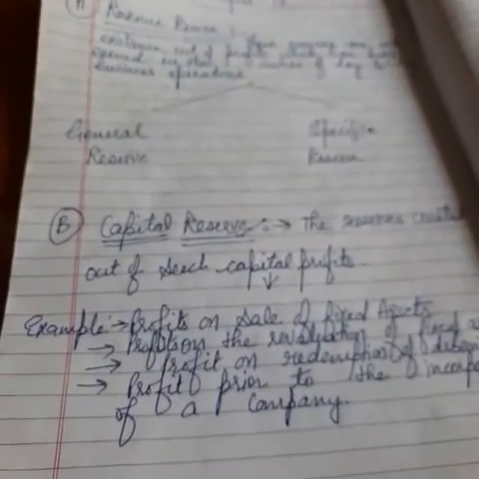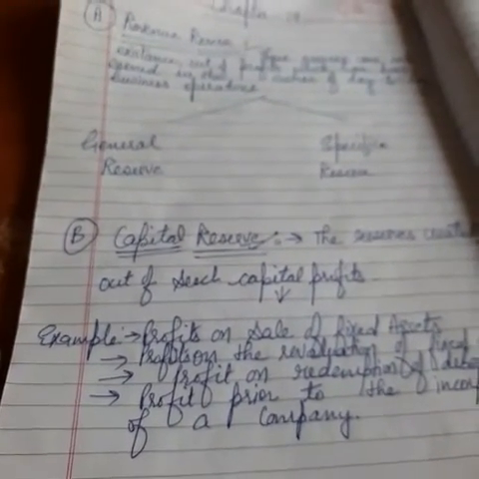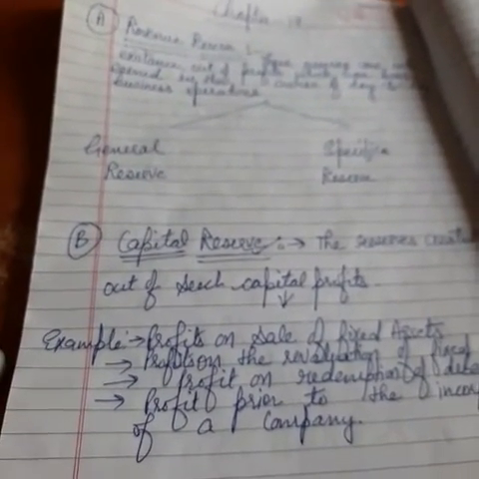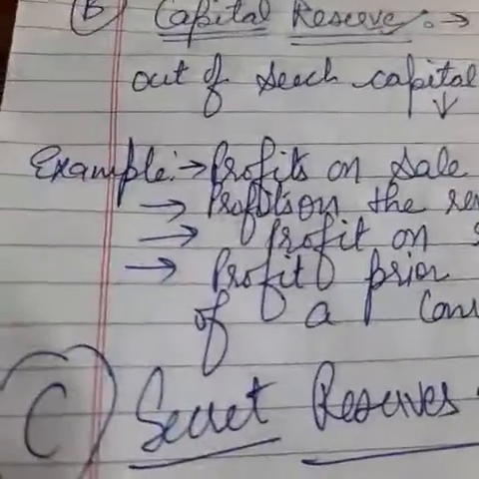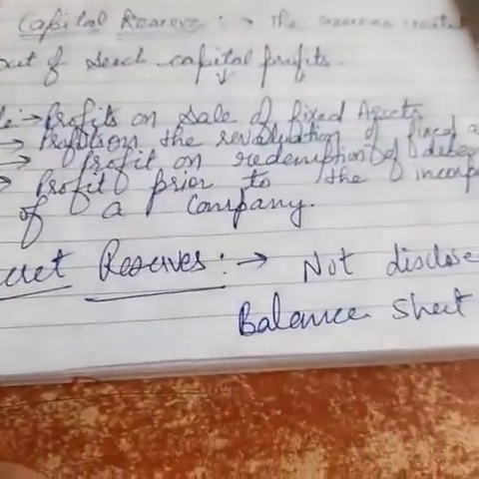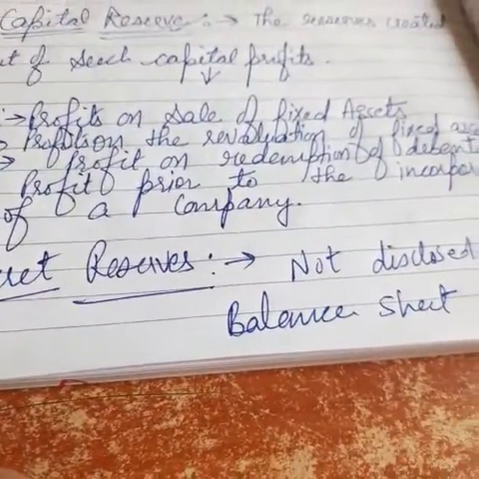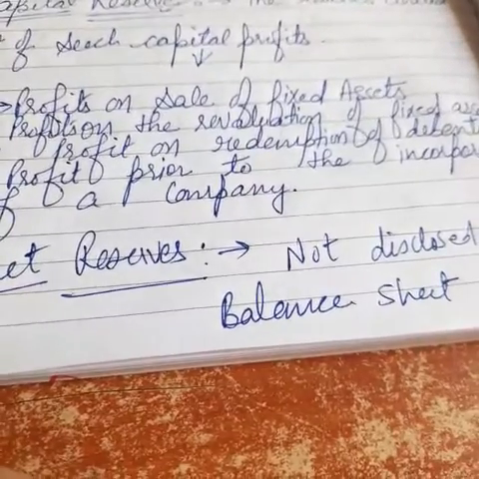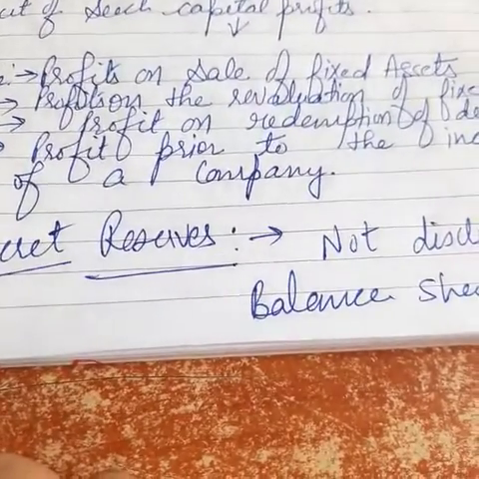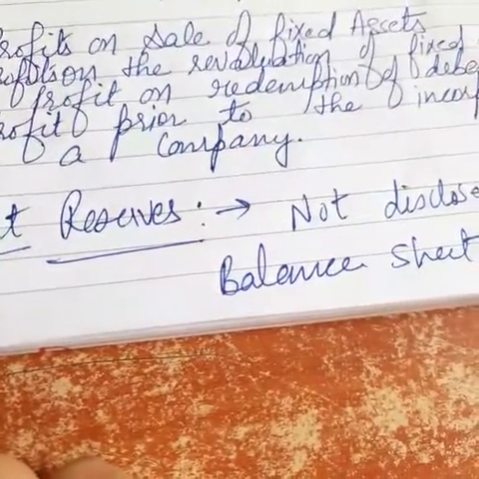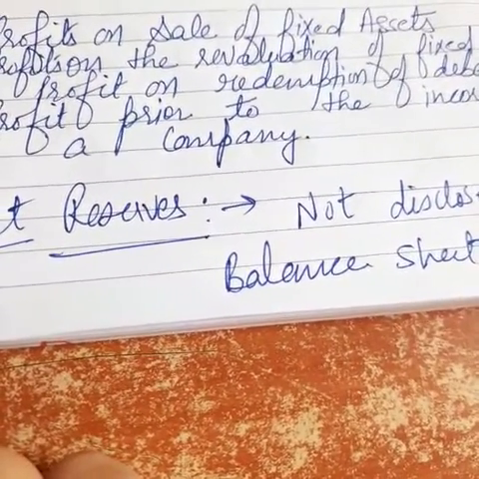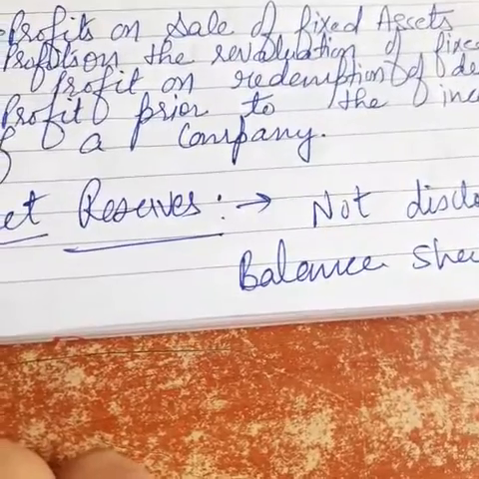Right, so this was the last topic, and one more important topic is there, that is secret reserve. So let's discuss this one. Secret reserves are those reserves which are not disclosed in the balance sheet. See students, these reserves are created by showing profit much lower than the actual. Why does this happen? Because the company just wants to show a better position of the company, right?